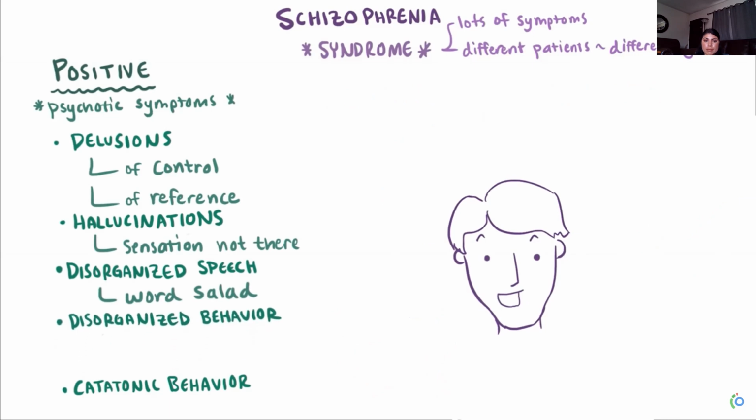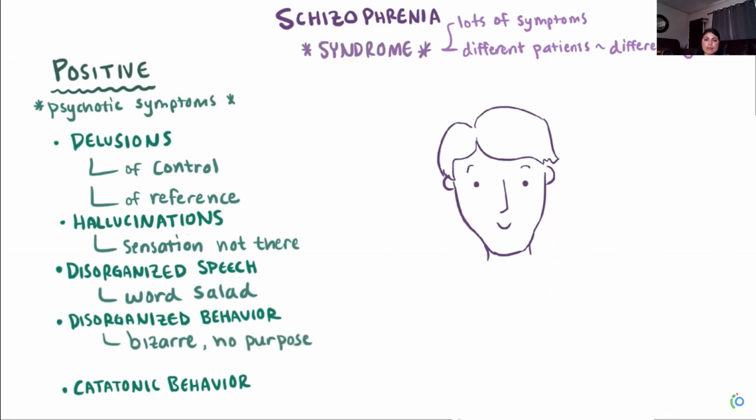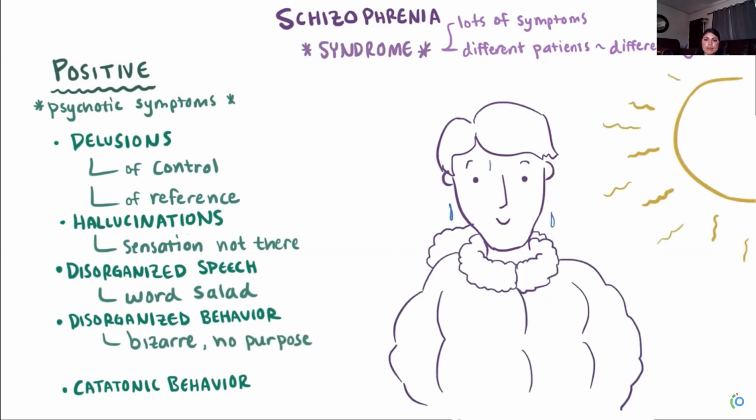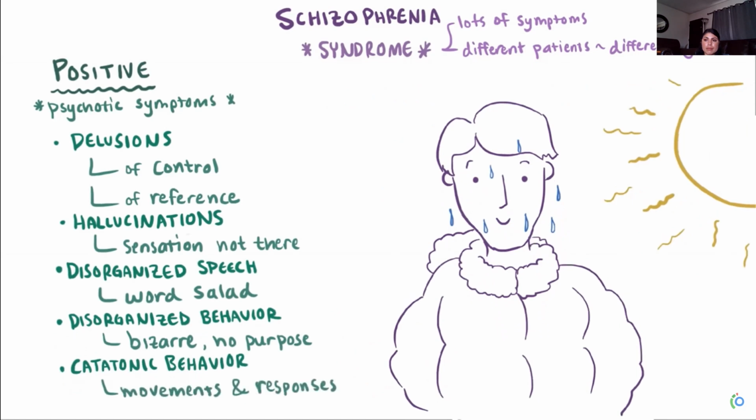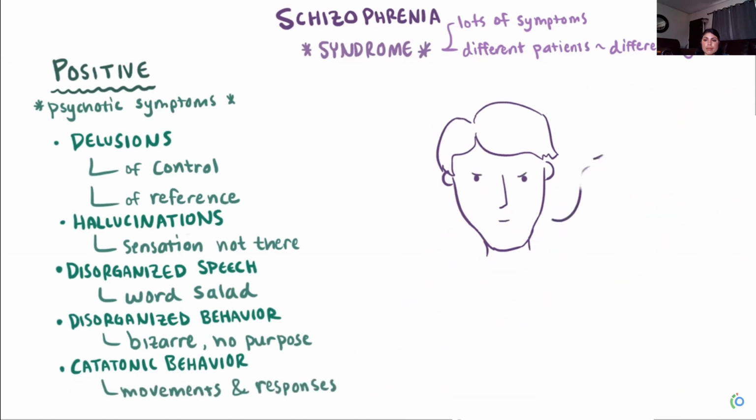Disorganized behavior, on the other hand, could be like if they exhibit some bizarre or silly behavior that's out of context and doesn't seem to have much of a purpose, like, for example, wearing multiple layers of jackets on a hot summer day. Also, sometimes their behavior is described as catatonic, which has to do with their movements, posture, and responsiveness. So, like, they might be super resistant to moving or be in an unresponsive stupor.